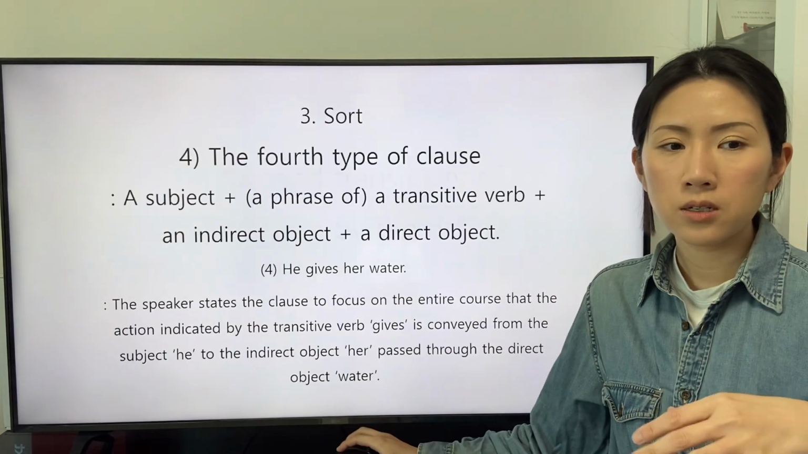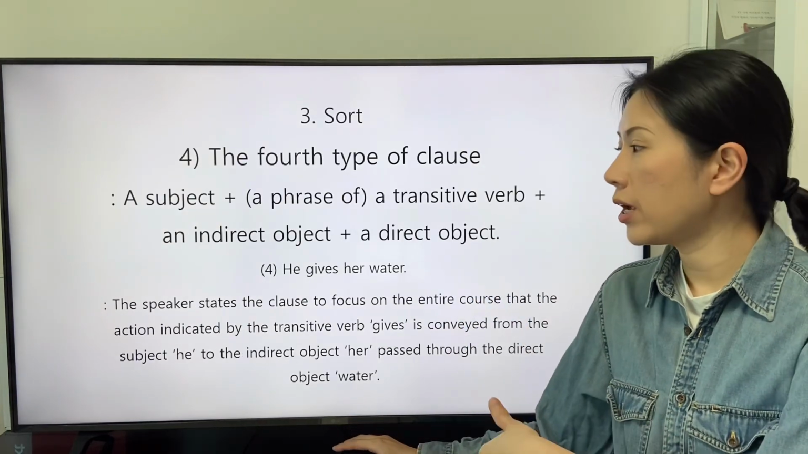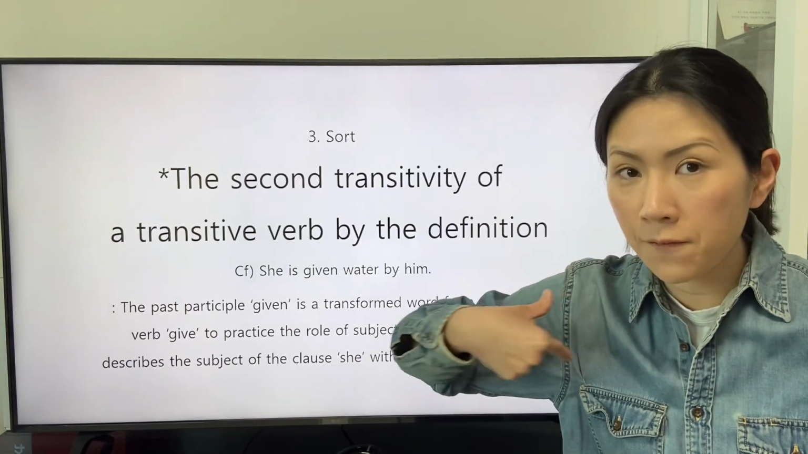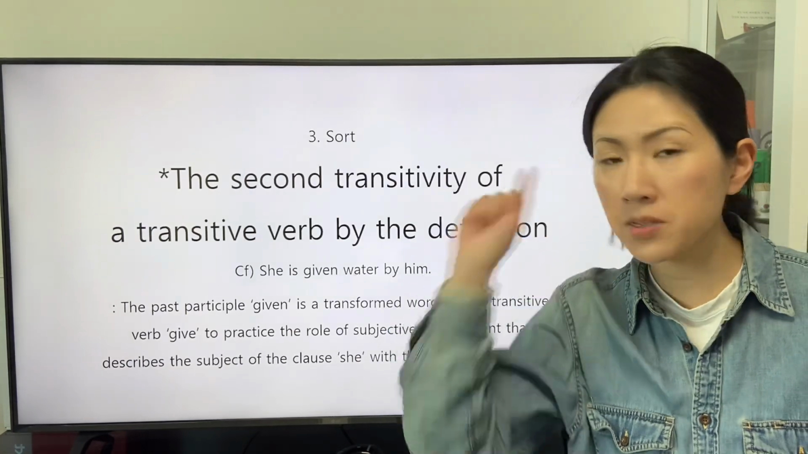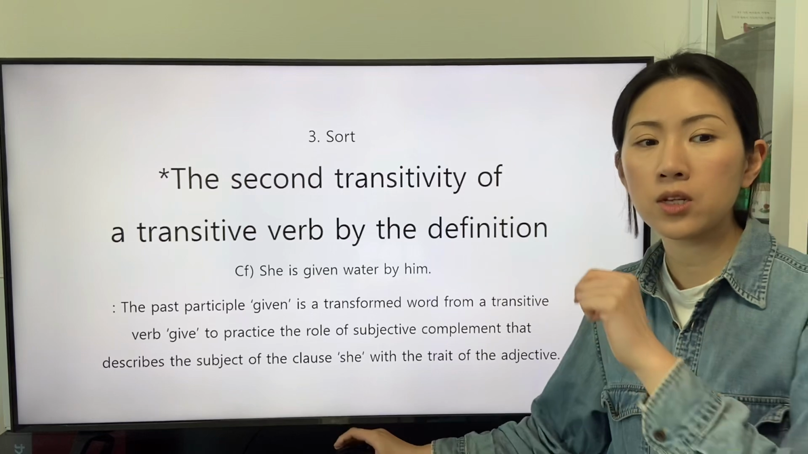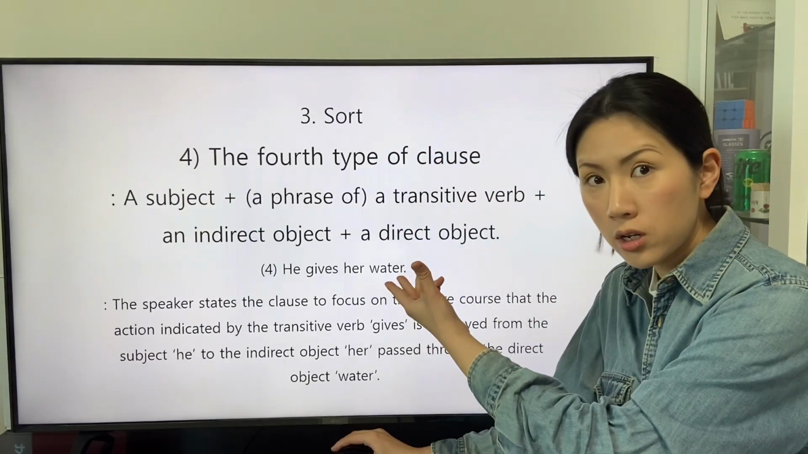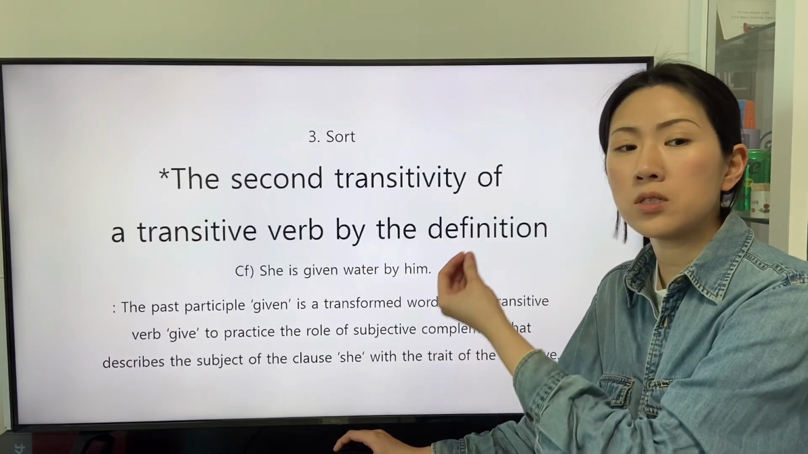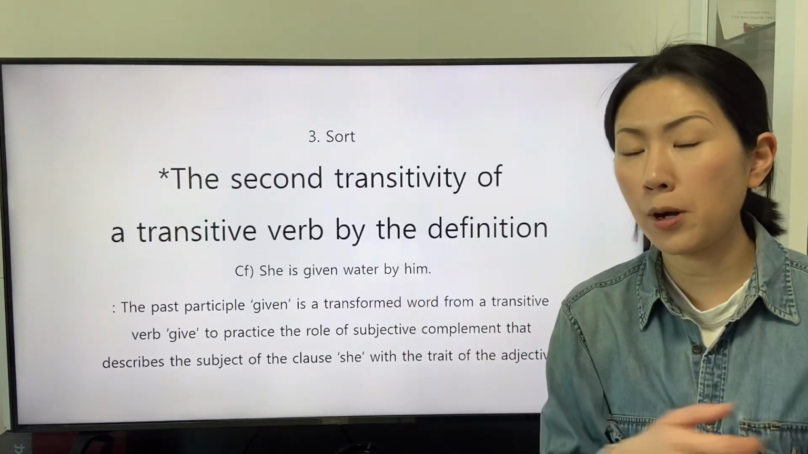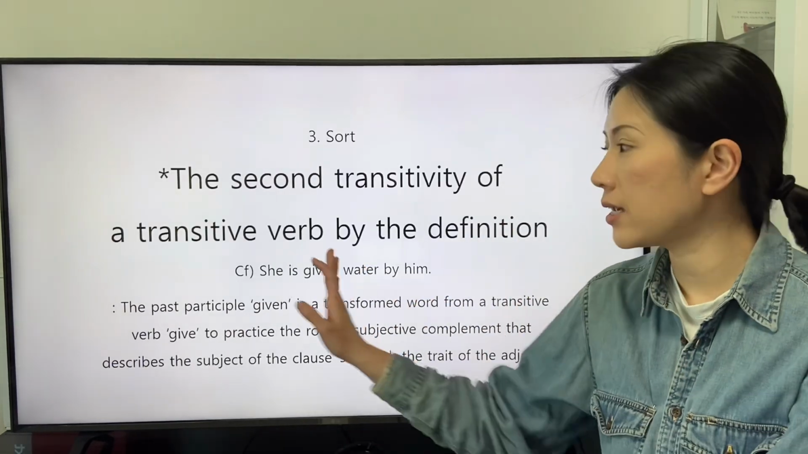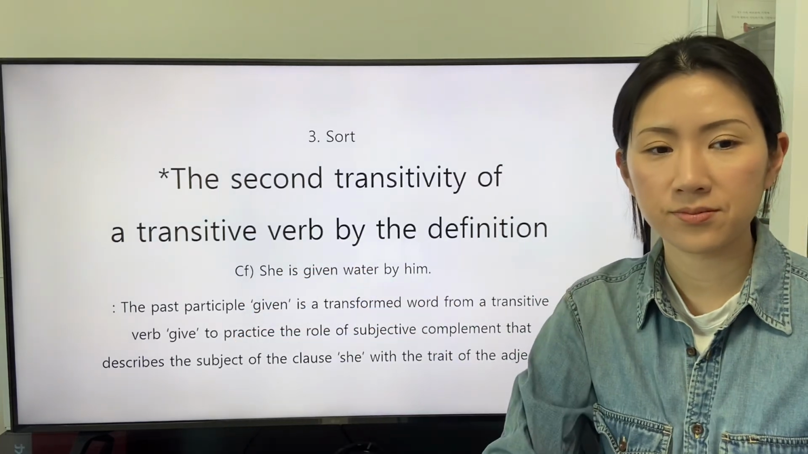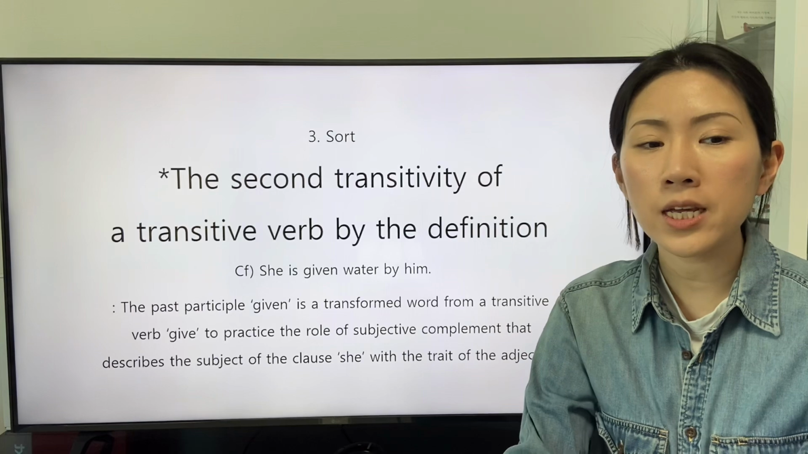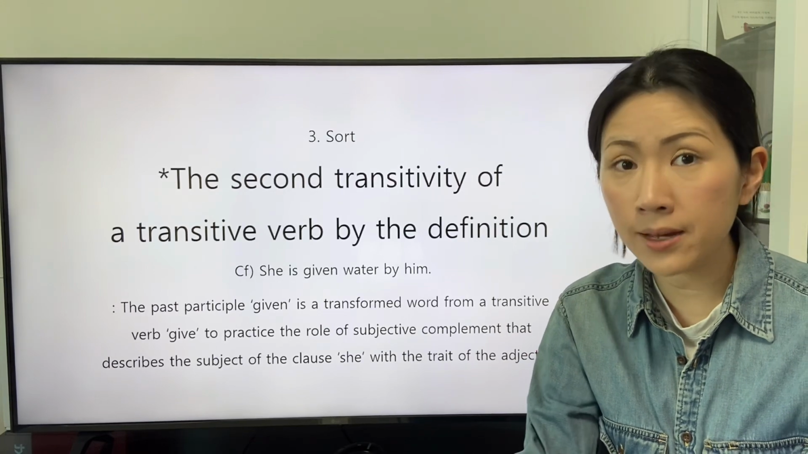This clause, he gives her water, is stated in the passive voice of the speaker to focus on the perspective of the indirect object, her. The indirect object becomes the subject, so the personal pronoun she is applied as the subject. The sentence is this: She is given water by him.